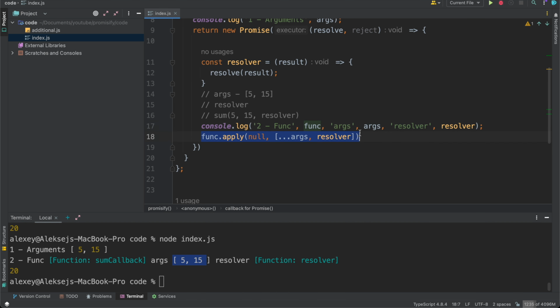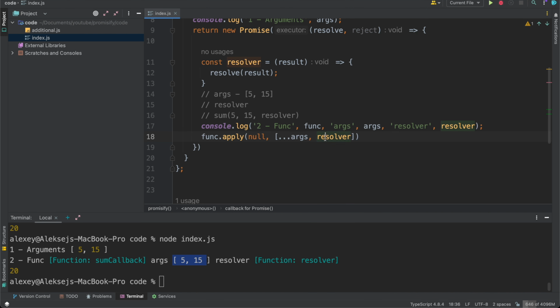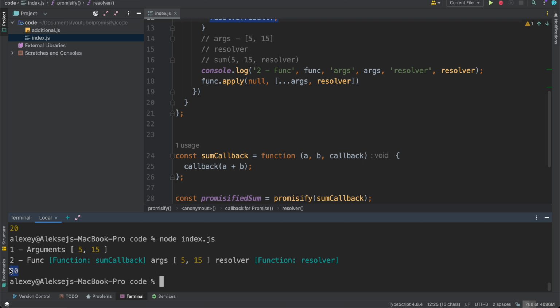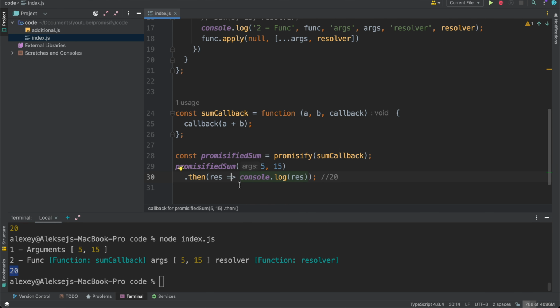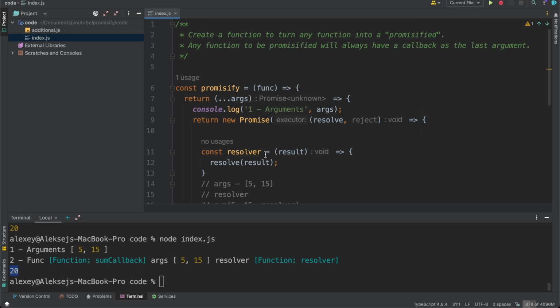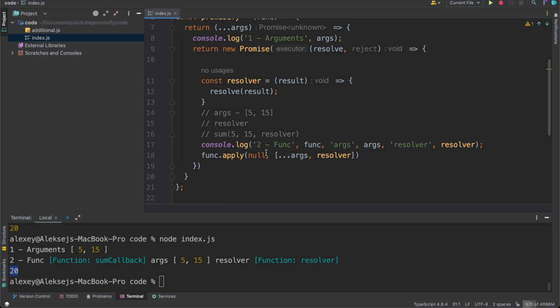We are applying it. So we are calling the function using apply. And then our result is coming to the resolver function and resolves with this result. And as we can see, we have as a result 20. So it was a basic interview task for a front-end engineer position in London, and you will have approximately 10 to 15 minutes to solve it, as I had at my interview.